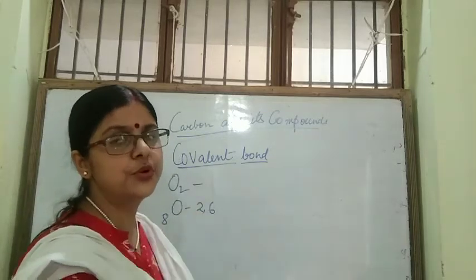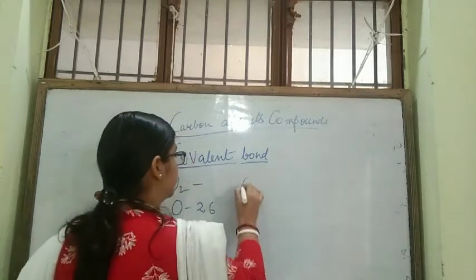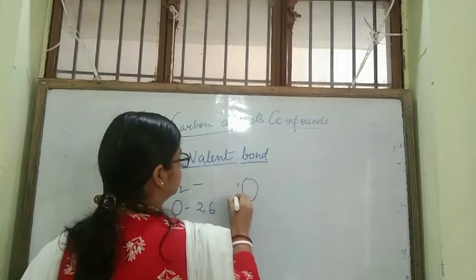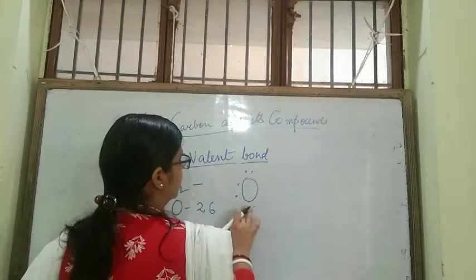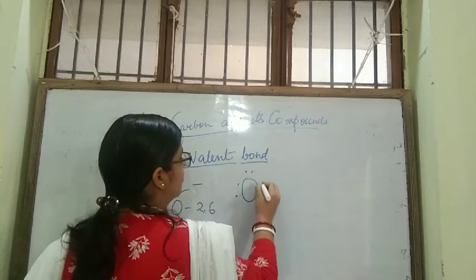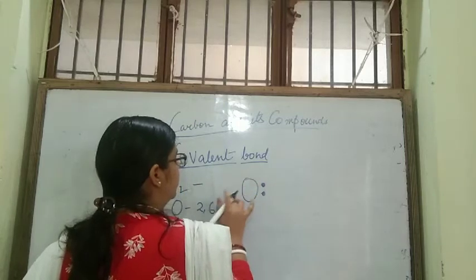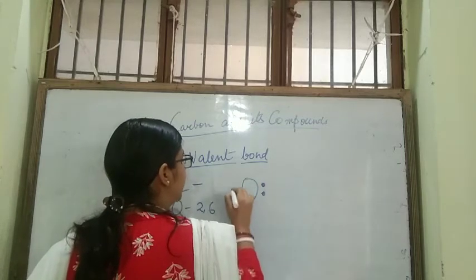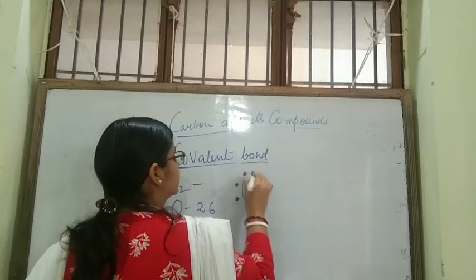It requires 2 electrons to complete its octet. So what will oxygen do? It will share its 2 electrons with another oxygen atom to complete its octet.